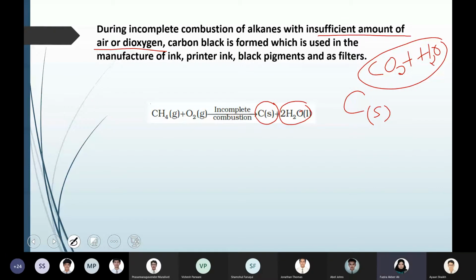So based on the question, you have to write the equation. Complete combustion means it's always carbon dioxide and water. These are the common products for all the alkanes on combustion. But incomplete combustion means instead of carbon dioxide, the product will be carbon, that is carbon black, and H2O.